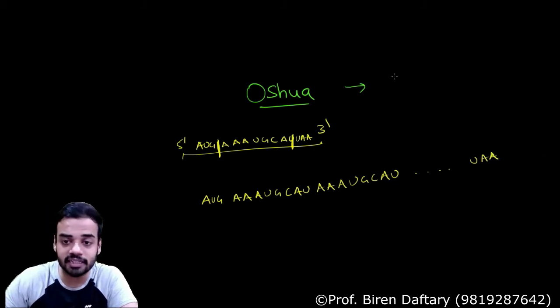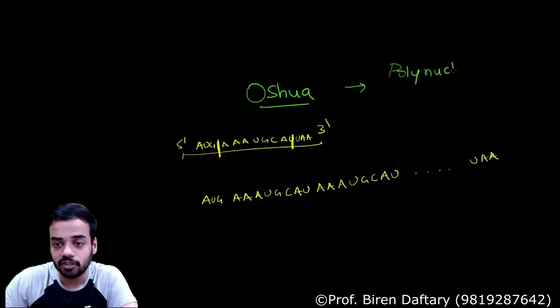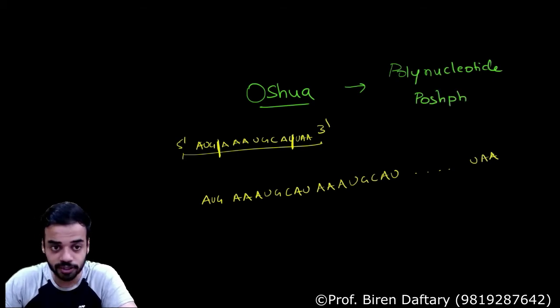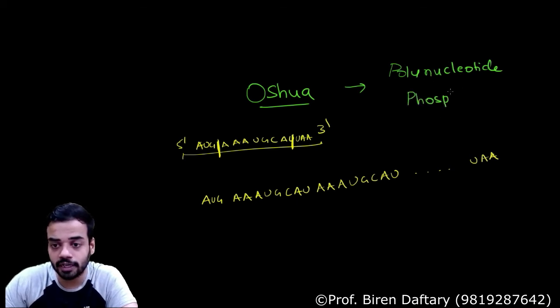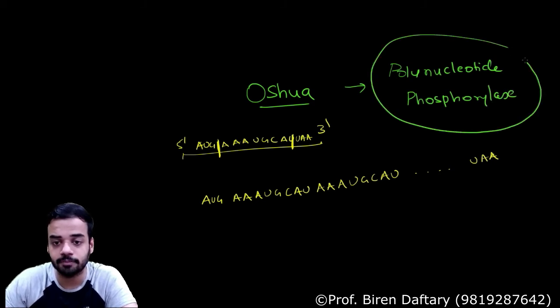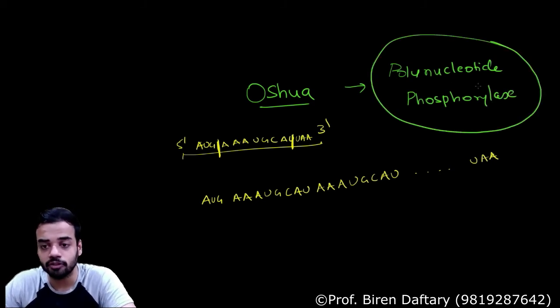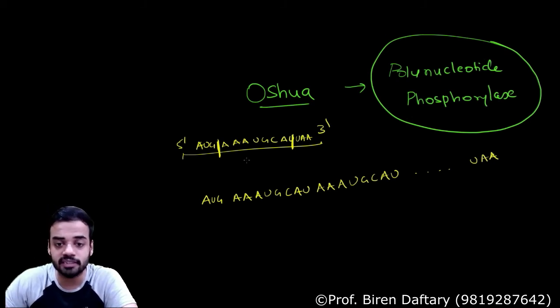And the name of the enzyme which does that is called polynucleotide, spelling mistake over here, phosphorylase. So very important from NEET point of view, the name of the enzyme. Polynucleotide phosphorylase is the name of the enzyme which causes polymerization.